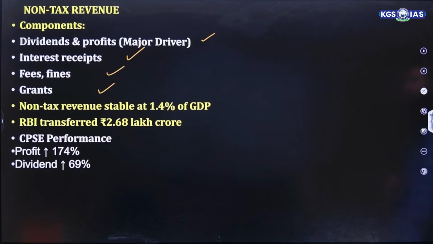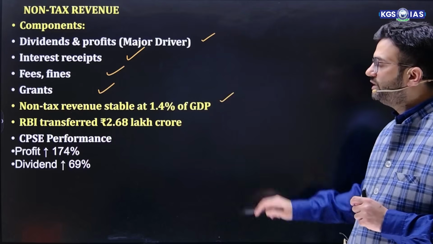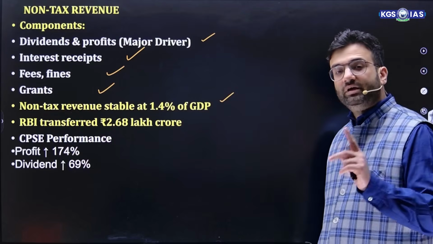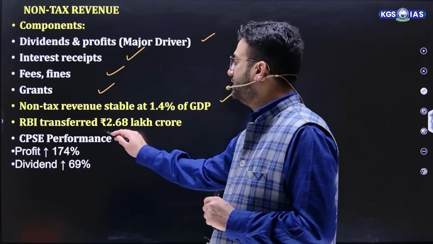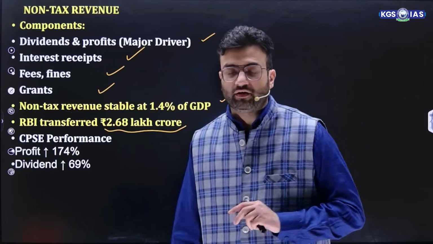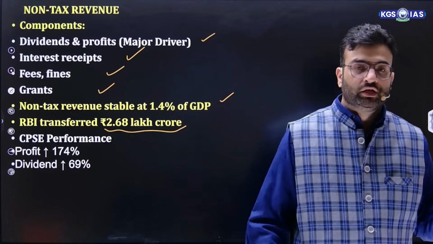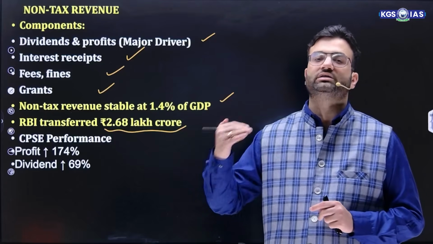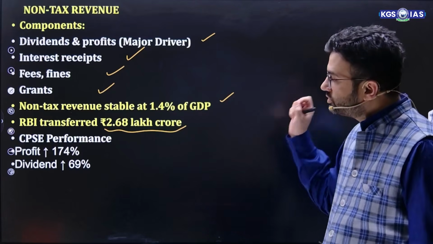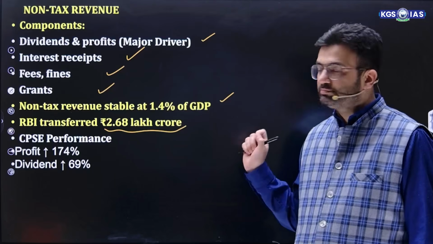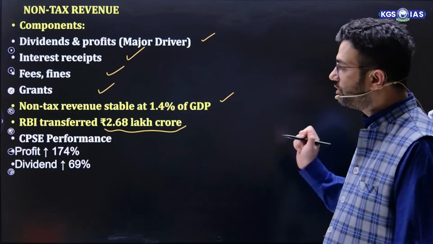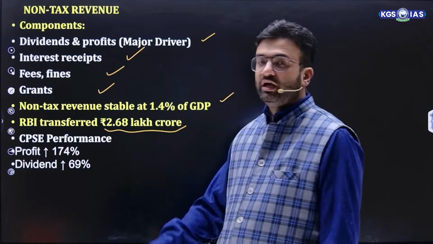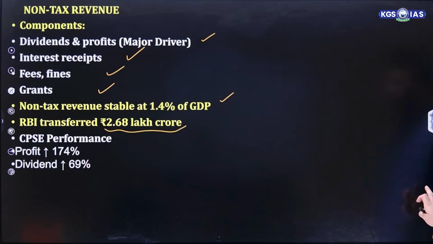Now non-tax revenue is stable at 1.4% of GDP, and again the government received a huge amount from RBI, that is 2.68 lakh crore. After the recommendation of the Bimal Jalan committee, the RBI, after maintaining the contingency buffer, needs to transfer the surplus profit back to the government. Even the central public sector enterprises performance, the CPSE performance, profit increased by 174% and dividend raised by 69%. This is about the overall growth prospect of the non-tax revenue.